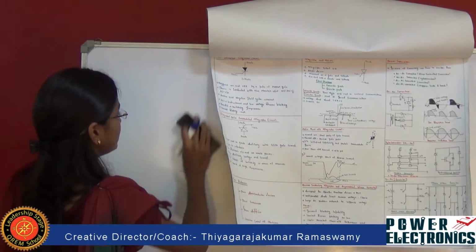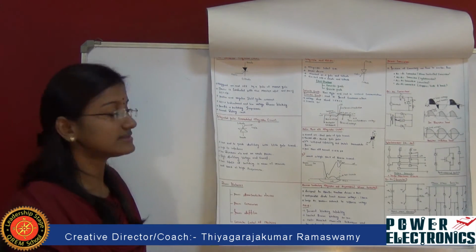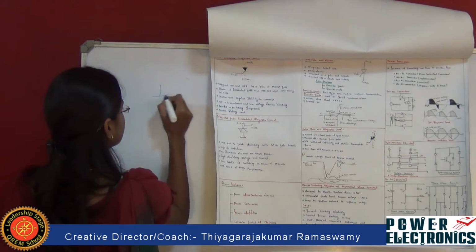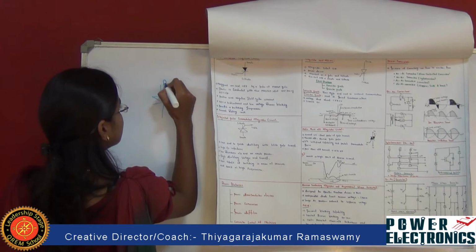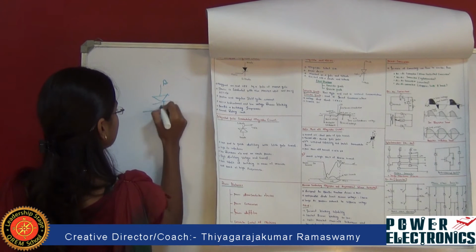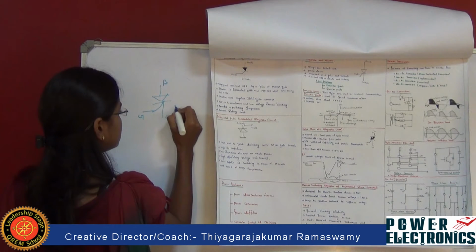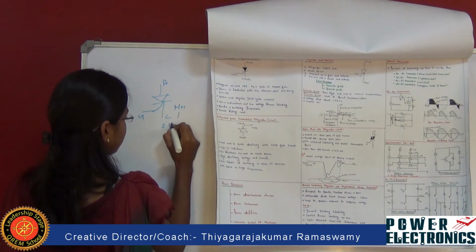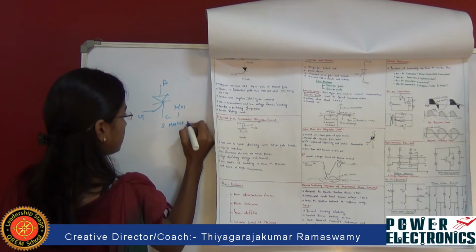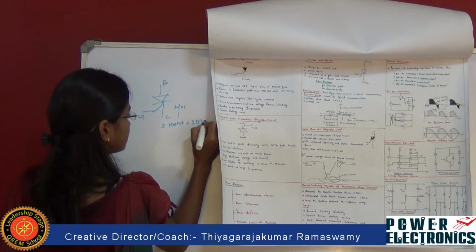Next, we are going to see about the MOS control thyristor. This is a 3-terminal device which has an anode, cathode as well as gate. And this MOS control device constitutes 2 MOSFETs plus 2 BJTs.